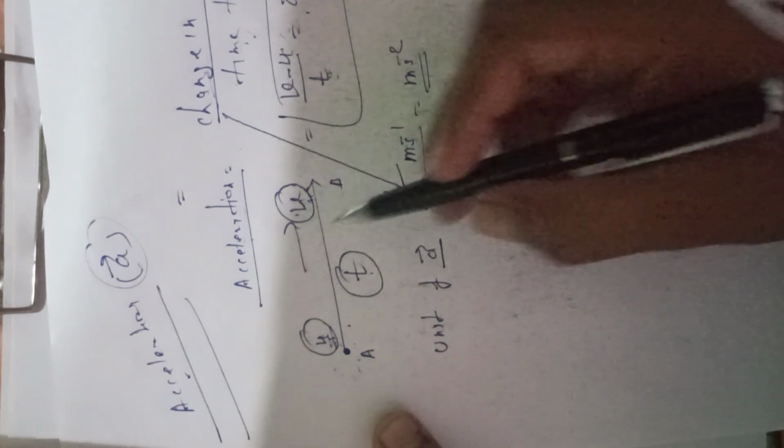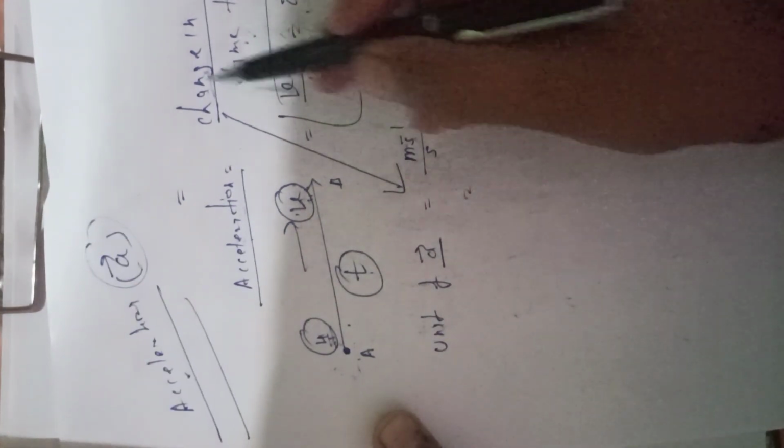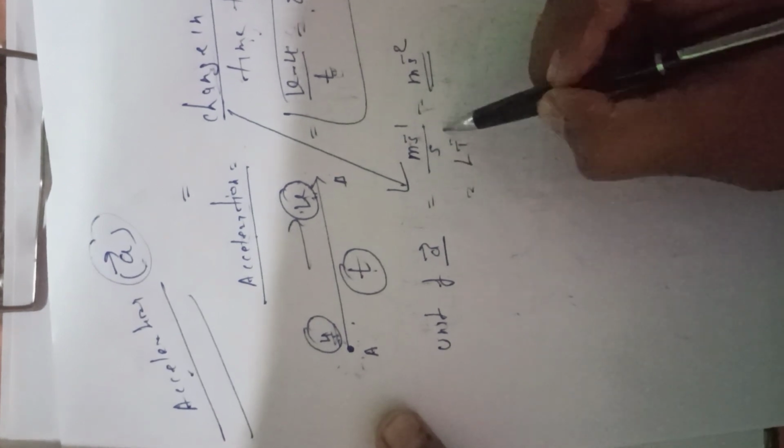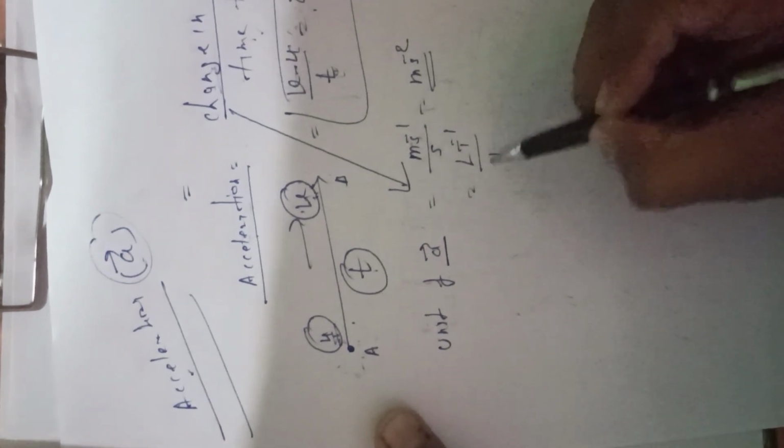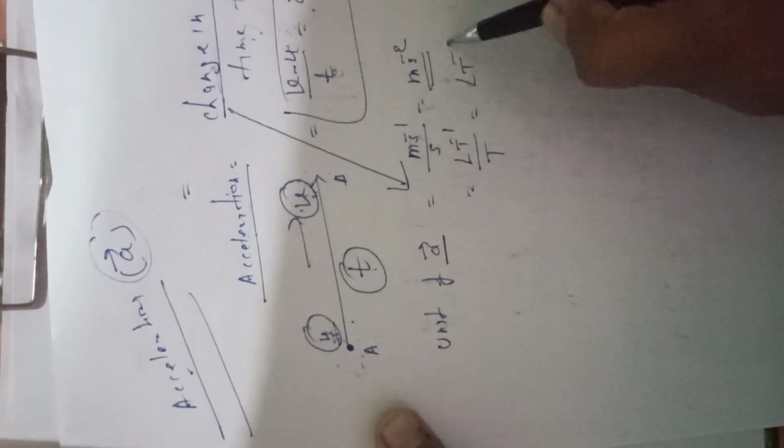And what is the dimension formula? I think everyone knows. What is the dimension formula of velocity? L T to the power minus 1. What is the T? Then we can write here L T to the power minus 2.